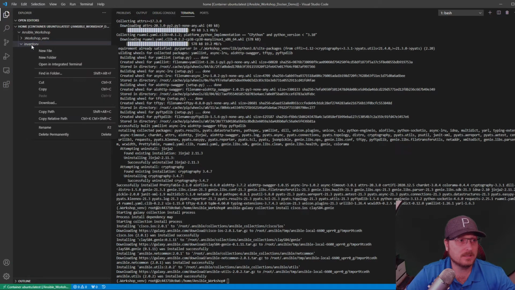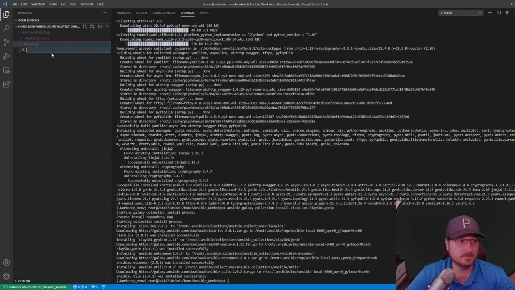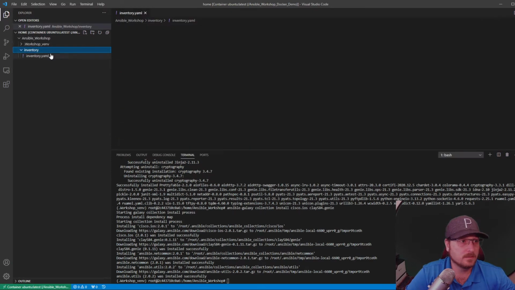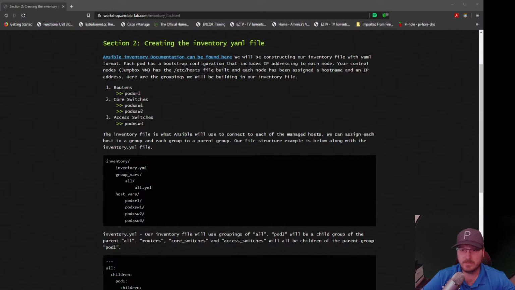All right, so inside inventory, I'm going to create a new file, and we'll call this inventory.yaml. Very simple. We're going to create a structure here for our inventory file. You'll notice on the web page for this section, I've got a structure.